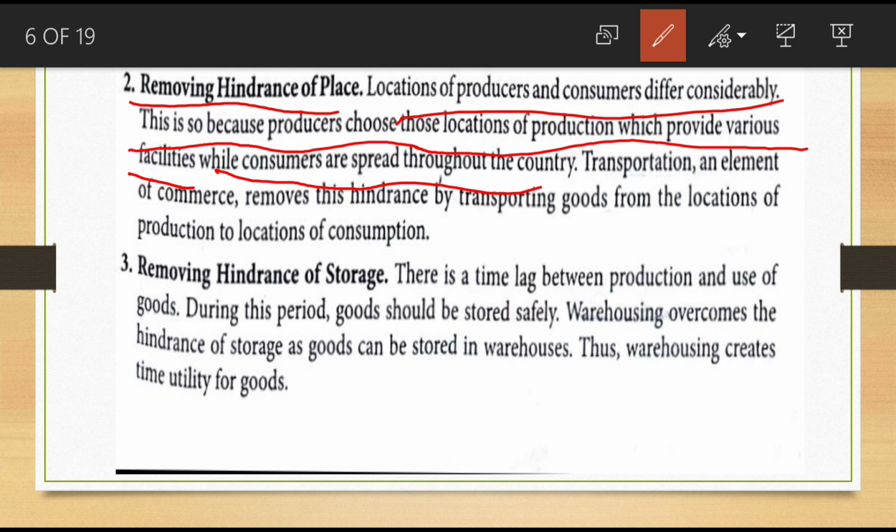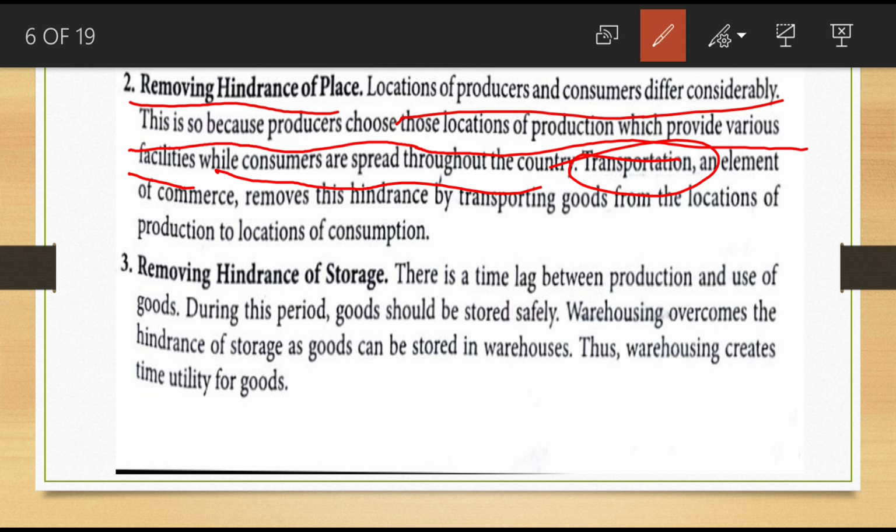Producers will choose only that area, but consumers are spread throughout the country. How can we solve this problem of place with the help of commerce? One part of commerce is transportation. With the help of transportation we can remove the hindrance of place.